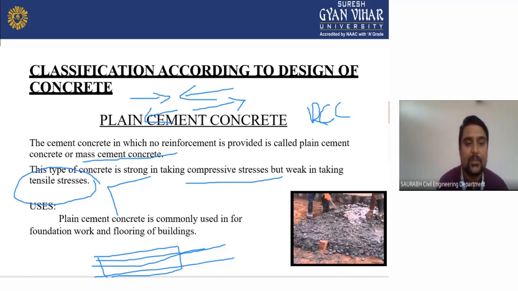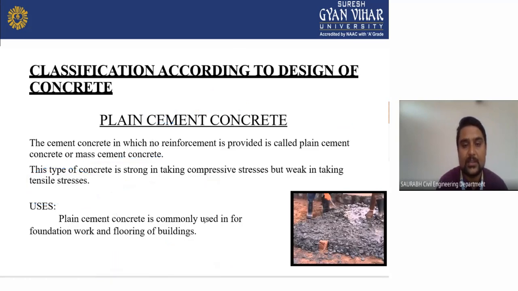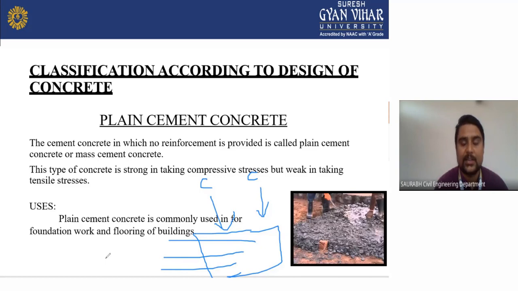Where do we use it? Now we will see, plain cement concrete is commonly used for foundation work and flooring of buildings. Generally we use it for foundation work where only compressive strength will work. In that place we can use plain cement concrete. Only compressive strength is working on this element, that's why we need to use plain cement concrete. If you do not use reinforcement, your structure will be economical. In that place, you can save money in your construction activity. That's why plain cement concrete is also very important.